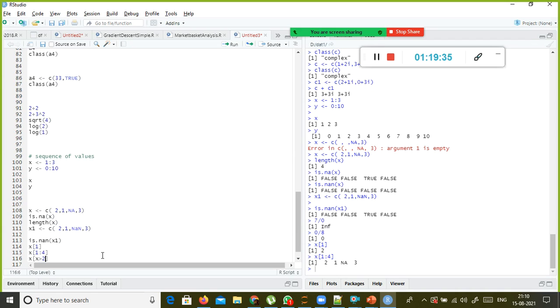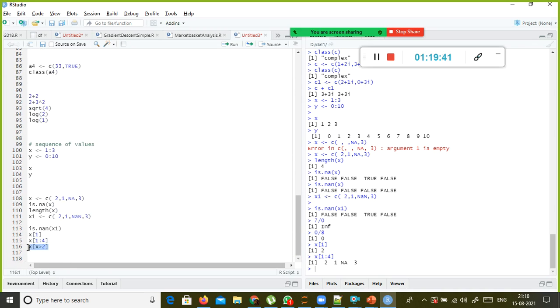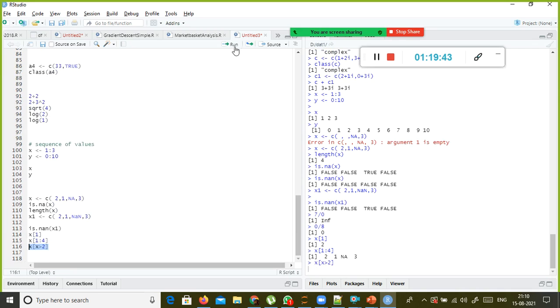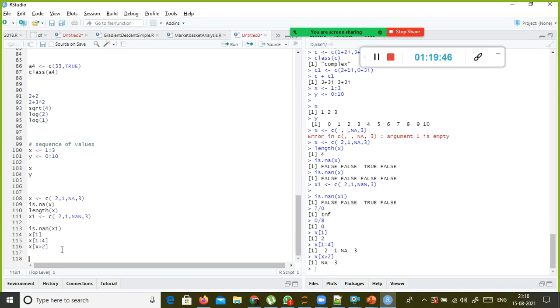I want to print only the values that are greater than 2. You can do filtering inside the parentheses itself. The vector filtering you can do as well. Here NA is more than 2 and then 3, because NA has no meaning. And 3 is more than 2, so it selects that one also.